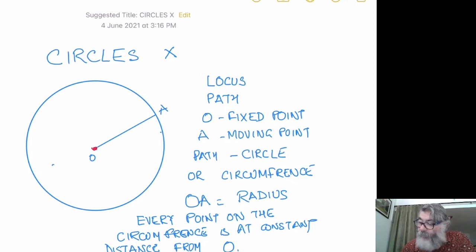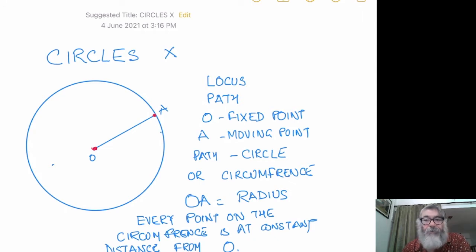And A is a moving point. And how does A move? The distance between the fixed point and the moving point, fixed point is O, the moving point is A, always remains constant. It always remains the same. And when A moves by this condition, then the path traced by this point A will be a circle.